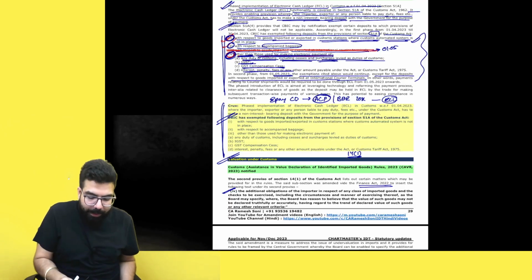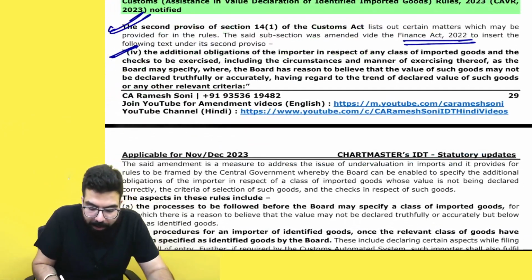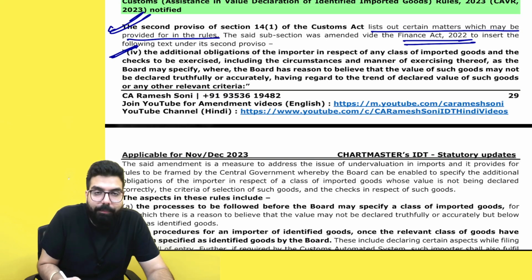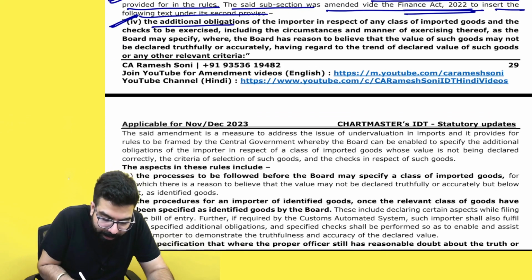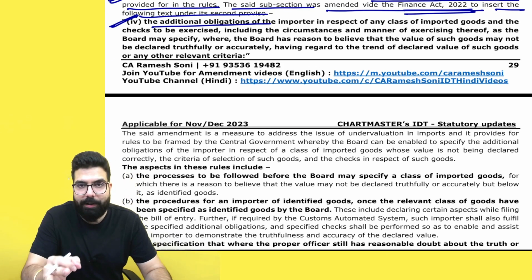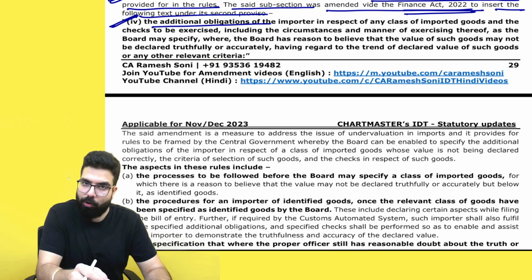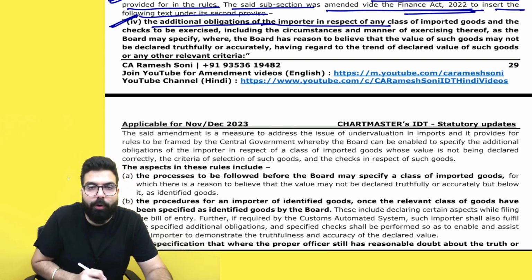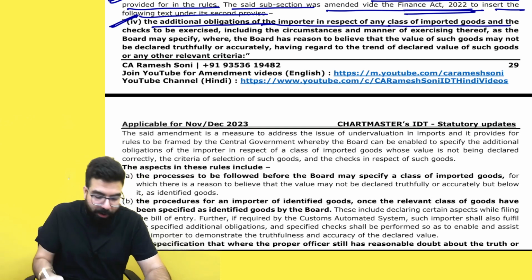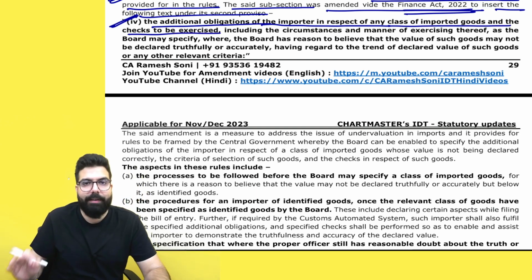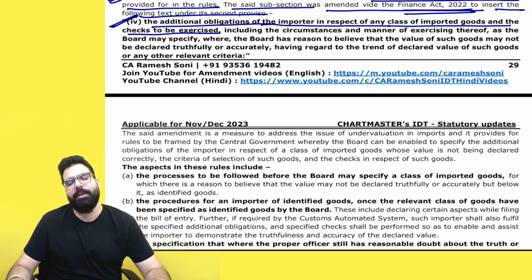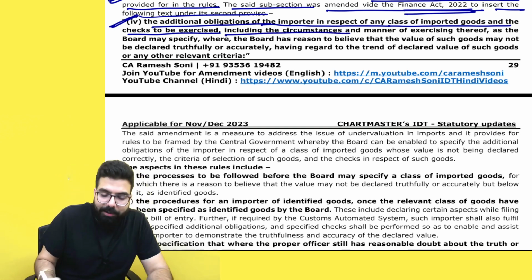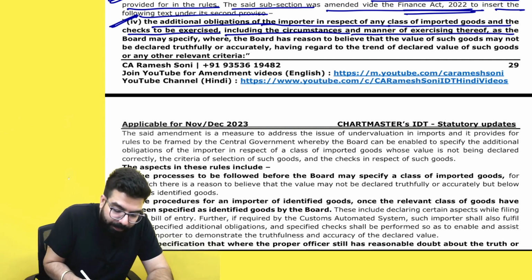See, they are telling that the second proviso lists out certain matters which may be provided in the rules. Through the Finance Act, they have inserted that the central government can make rules in this respect and provide the additional obligation of the importer in respect of any class of imported goods and the checks to be exercised. The importer might be asked to provide additional documents, or additional details in the bill of entry, including the circumstances and the manner of exercising thereof, as the board may specify.